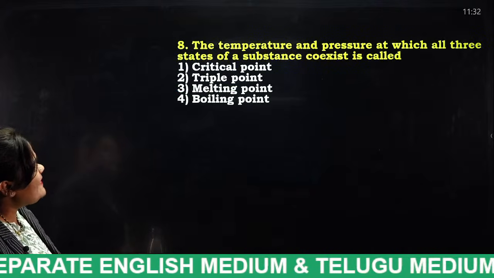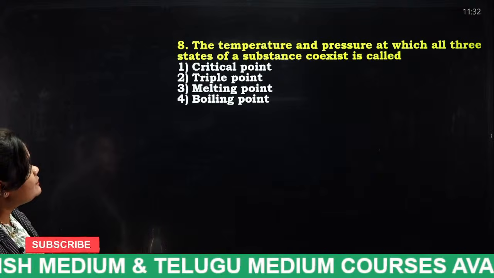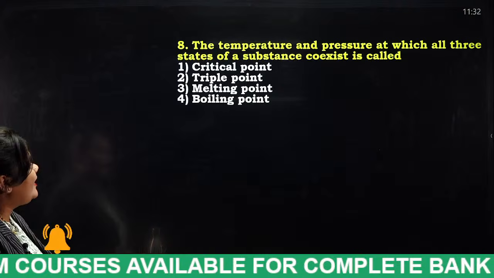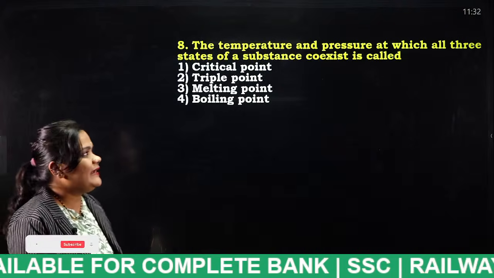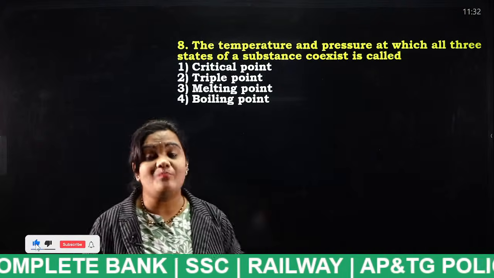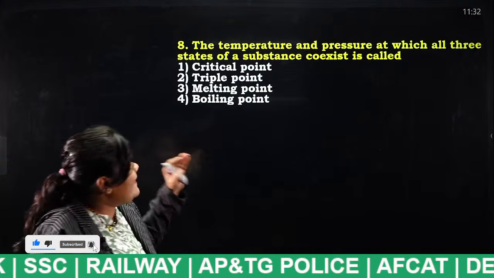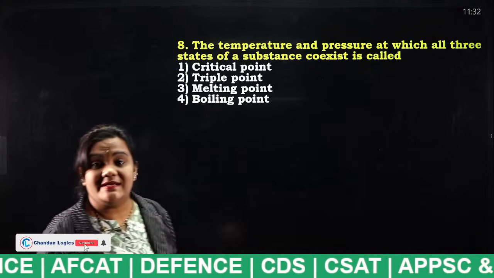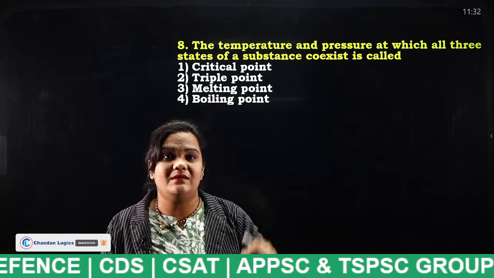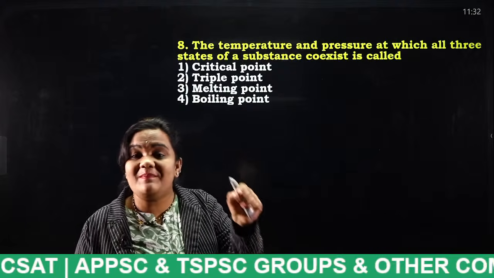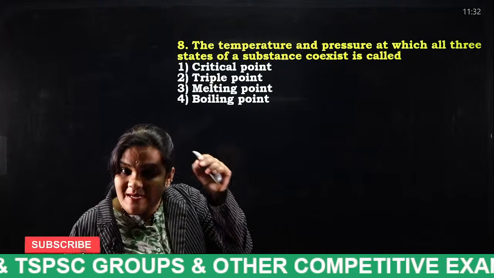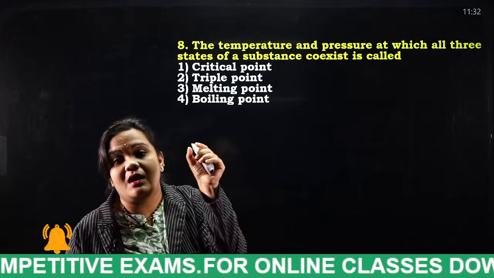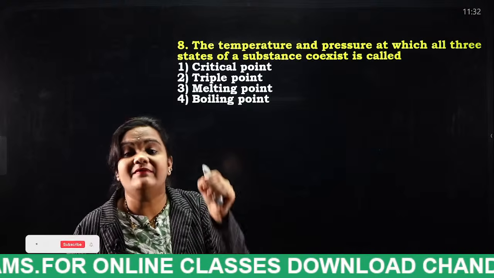The temperature and pressure at which all three states of substances coexist is called critical point, triple point, melting point, boiling point. Very easy question, students. I think very important question. There will be a point, students, at that particular point the states of all will coexist, like solid, liquid and even gaseous.